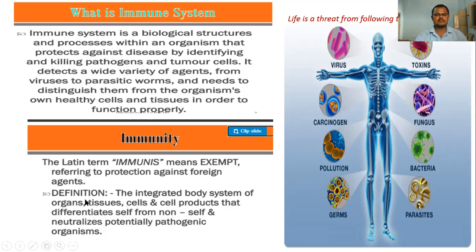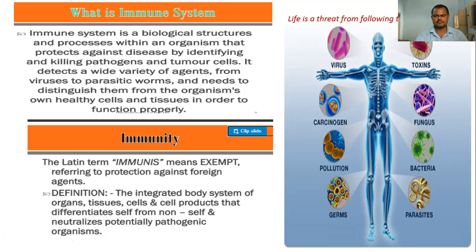So what is the definition? This is the definition given to us: the integrated body systems of organs, tissues, cells, and cell products that differentiate self from non-self and neutralize potentially pathogenic organisms.